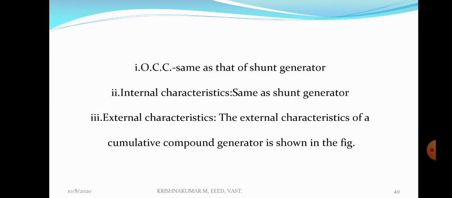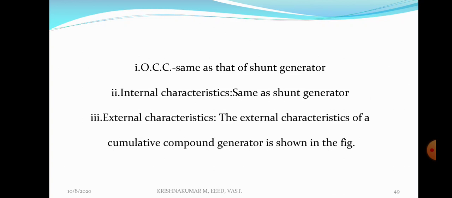Then what about the characteristics of a compound generator? OCC and internal characteristics are the same as those of a DC shunt generator. OCC, open circuit characteristics, and internal characteristics of a compound generator, meaning a long shunt compound generator, are almost the same as those of a shunt generator. What about the external characteristics of a compound generator? Compound generator means long shunt compound generator. So OCC and internal characteristics are the same as those of a shunt generator.